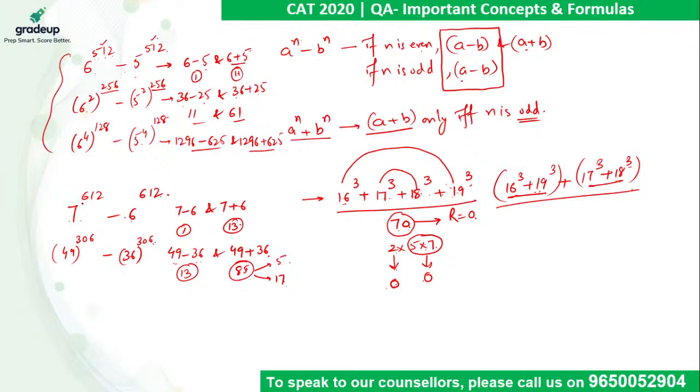Then you can also go for cubing in this case because the power is a multiple of 3. So write 7 cube raised to power 204 minus 6 cube raised to power 204. Still the power is even, so it is divisible by 343 minus 216 and 343 plus 216. So I will keep getting new divisors. Then we need to check the answer options to see how far to go. Right Priya. Ayush, is it done? How will you break the powers?